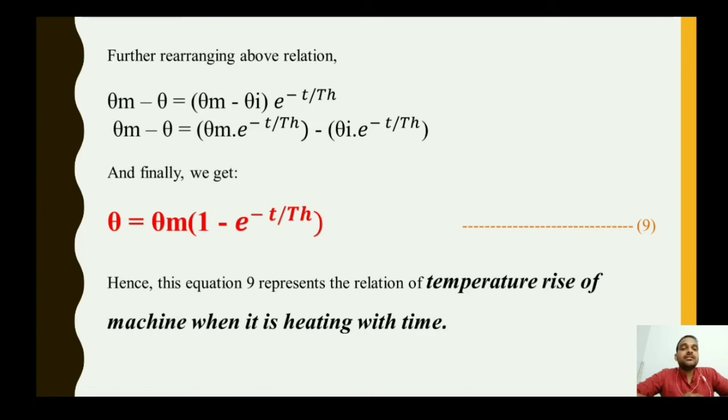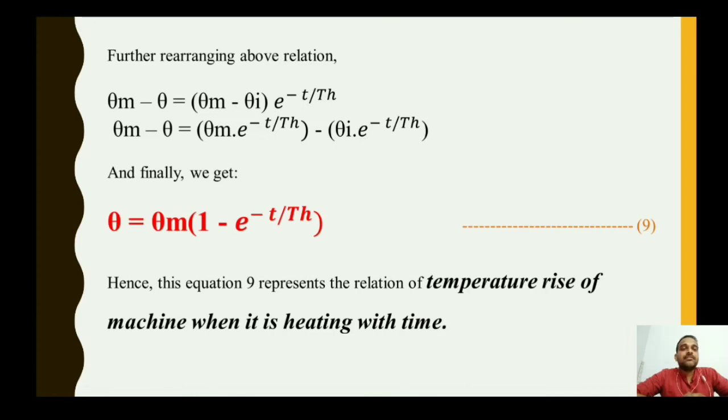Multiplying e to the power minus t upon TH inside the bracket, we get theta m minus theta equals theta m into e to the power minus t upon TH minus theta I into e to the power minus t upon TH. So our derivation is related to the temperature rise of the machine when it is heating.